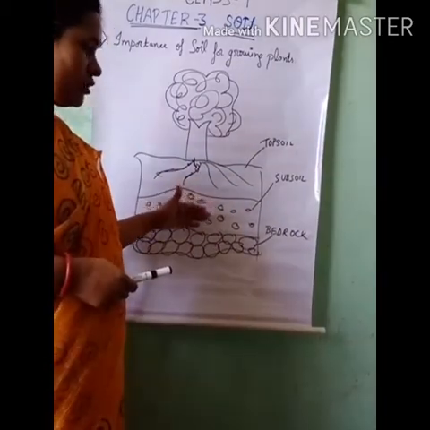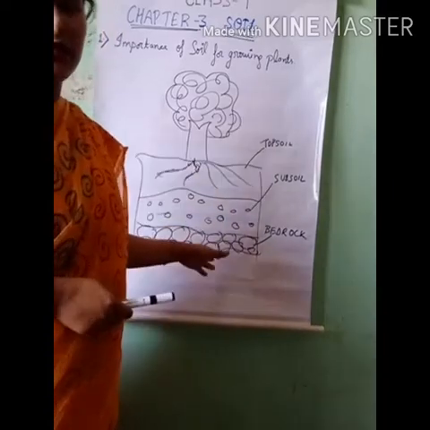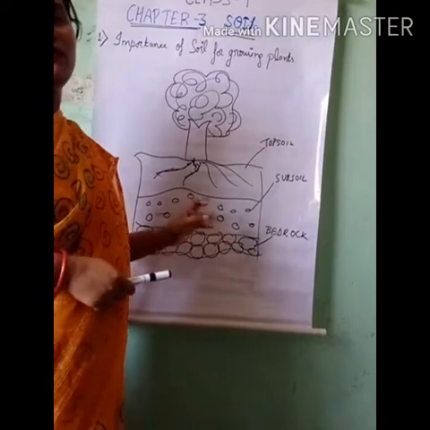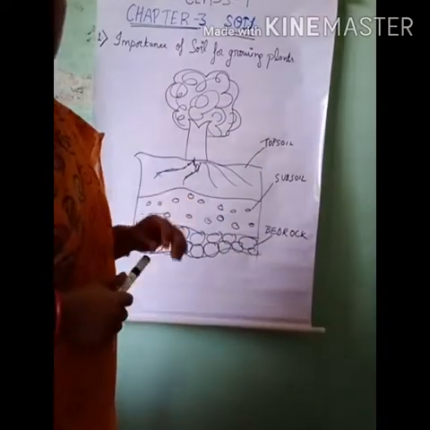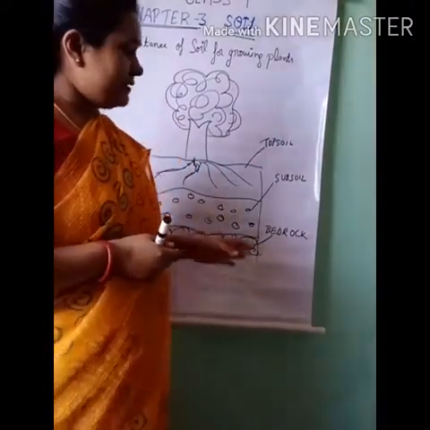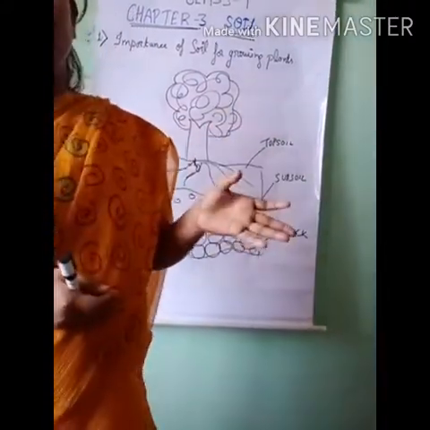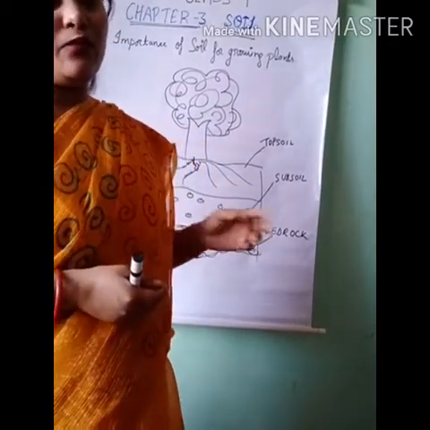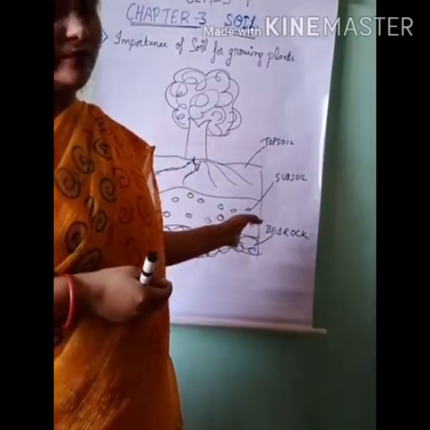Now, below the subsoil, the third layer of the soil is called the bedrock, and bedrock is mostly formed by the weathering process of the rock. Now, the question arises, what is weathering? Weathering means the breaking down of bigger rocks into smaller rocks, or you can say fine particles, which form the soil.